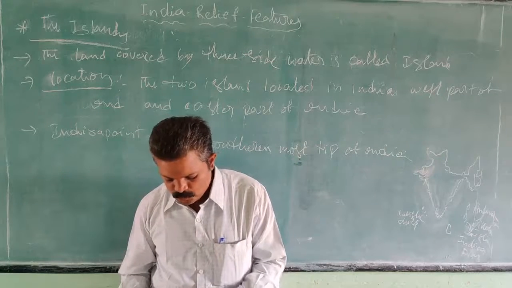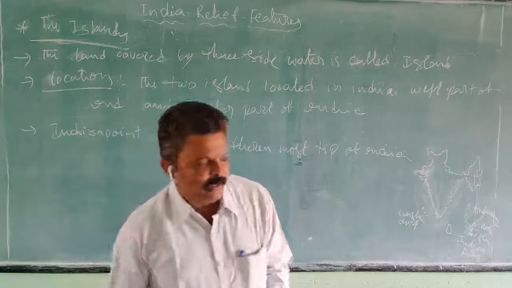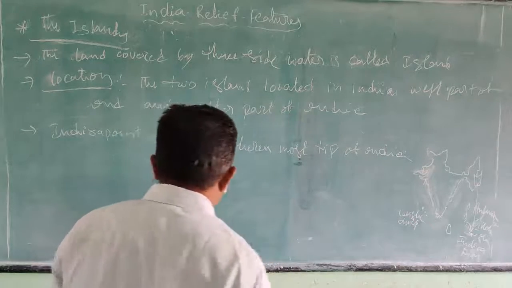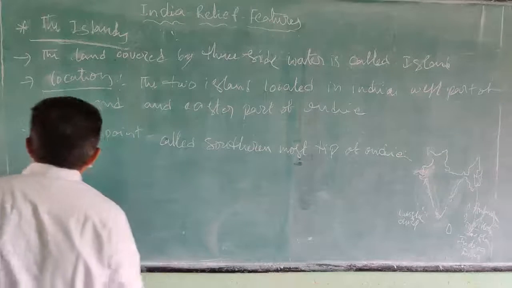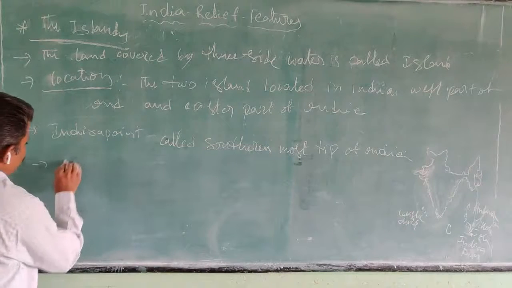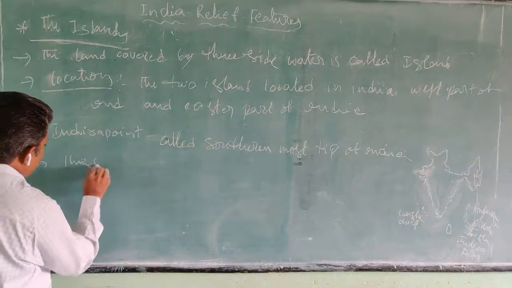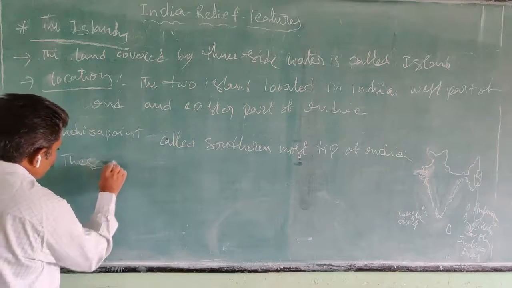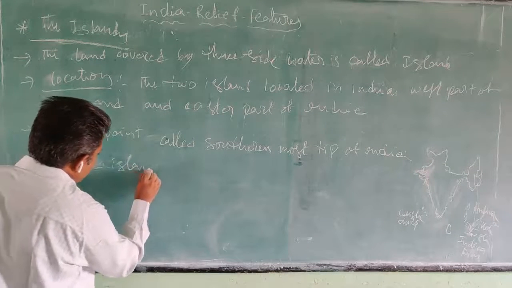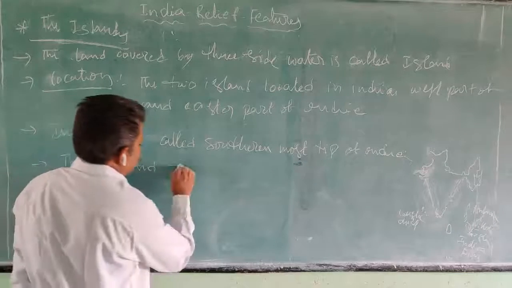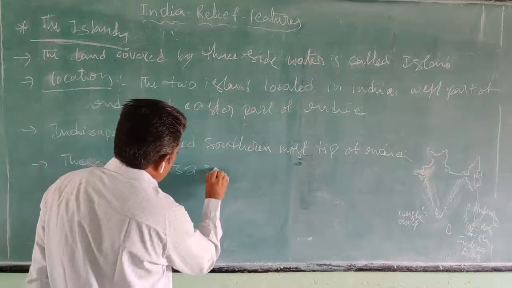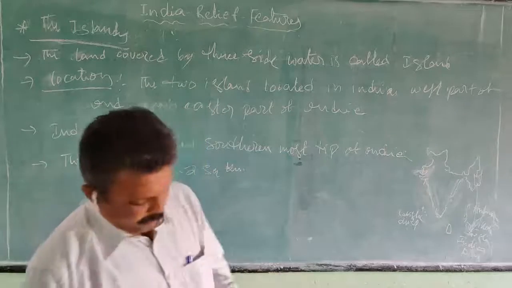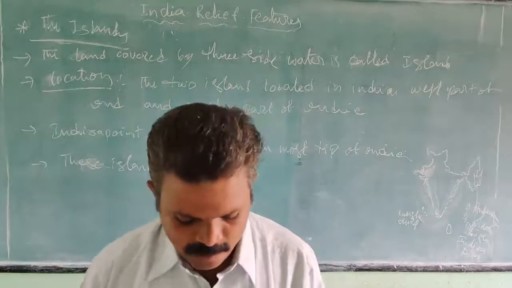The total geographic area of these islands is 32 square kilometers.